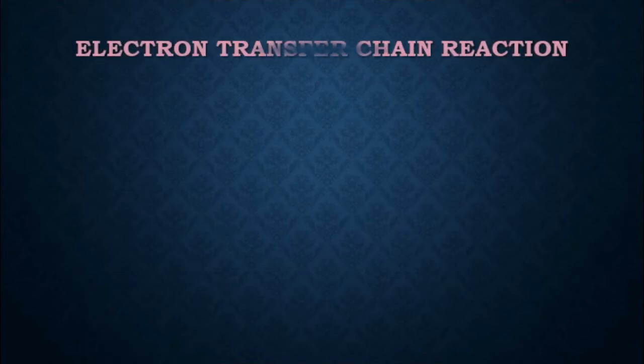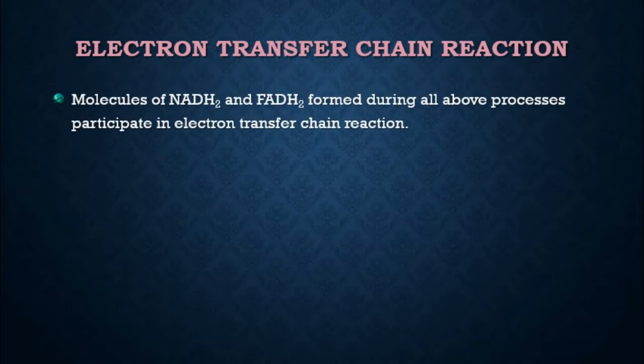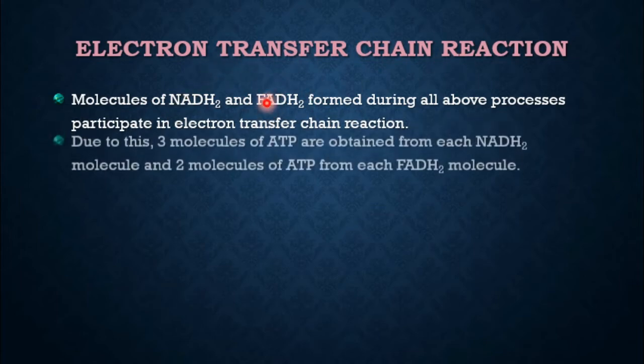What happens after the TCA cycle? After the TCA cycle, there is a chain of reactions called electron transfer reactions, which produces many energy-rich compounds. That is, a large number of ATPs are formed during this transfer reaction. So from where are the ATPs formed? We know that as a result of glycolysis and the TCA cycle, molecules of NADH2 and FADH2 are formed. So these will produce ATP during this transfer reaction.